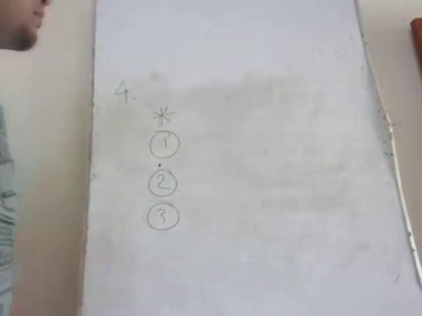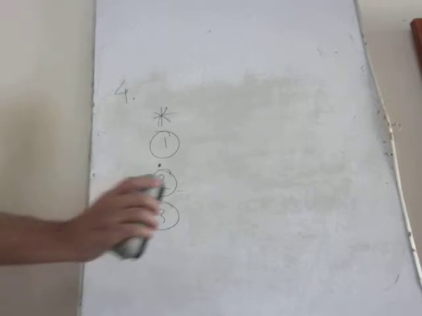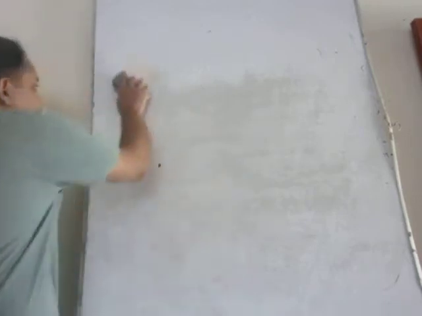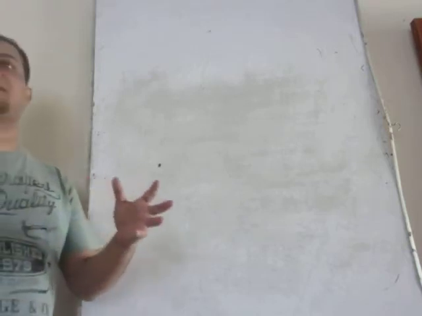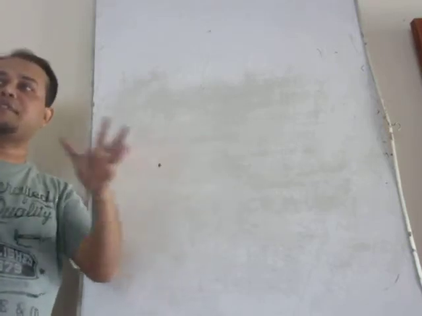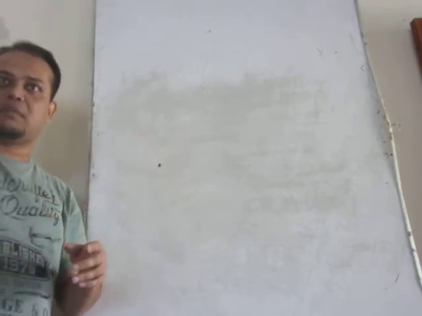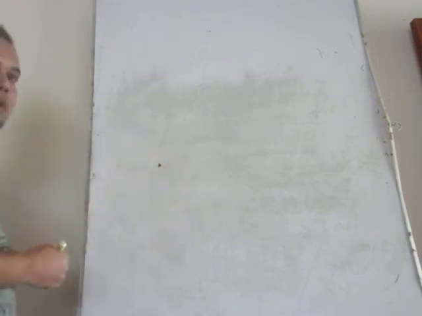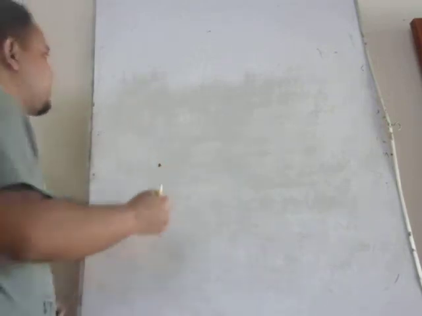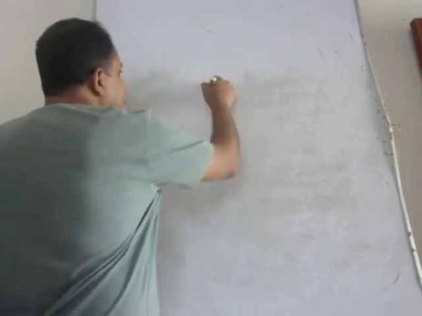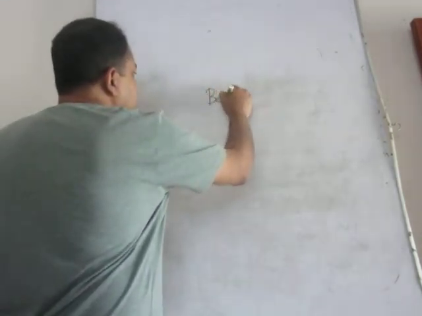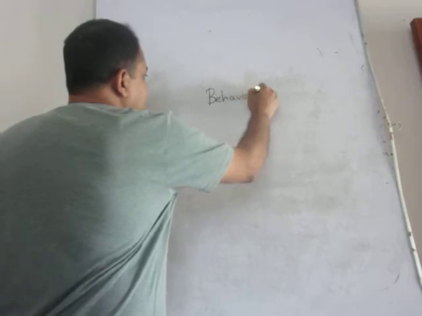Then classification by behavior. This is the most important classification of cost, because different kinds of mathematical problems and different kinds of graphical models actually come from this discussion. This is segment 5, behavior.